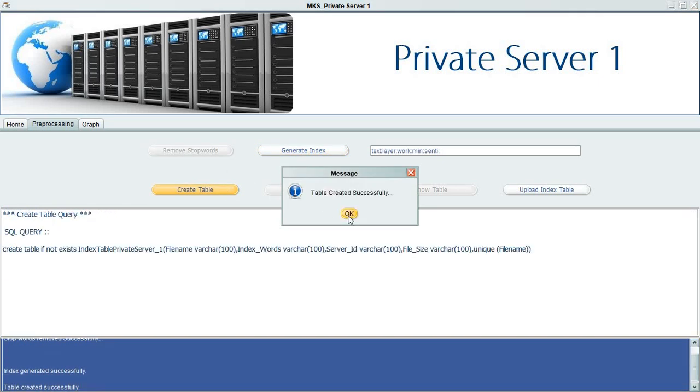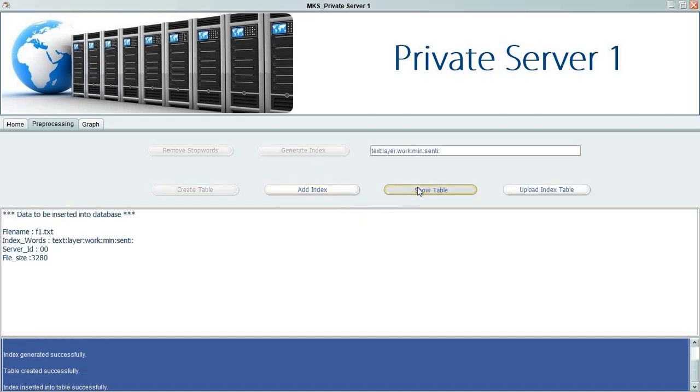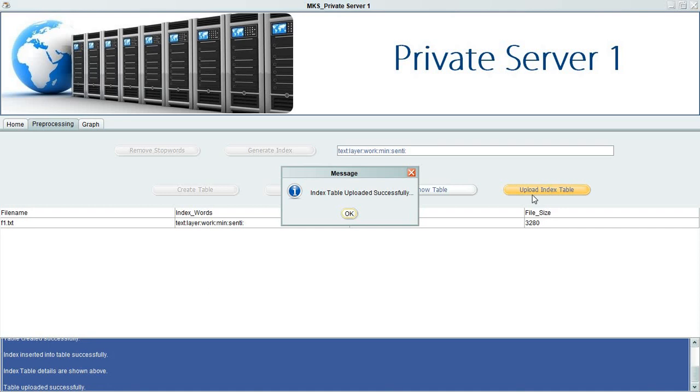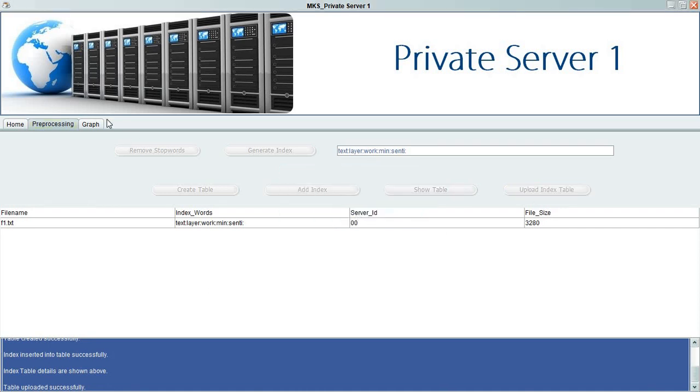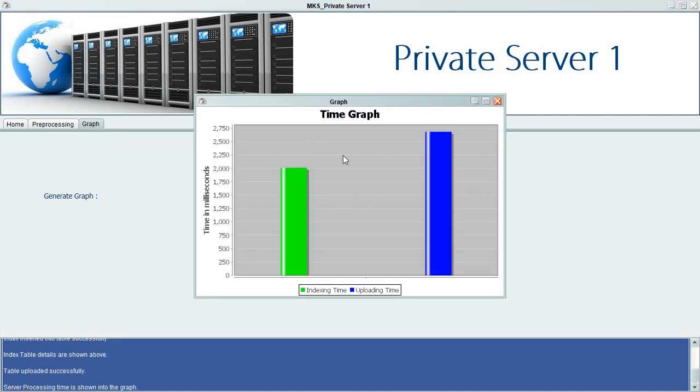Then the table is created. Then add index. Then show the table. Then upload the index table. This table is uploaded to the public cloud. Now the time graph.